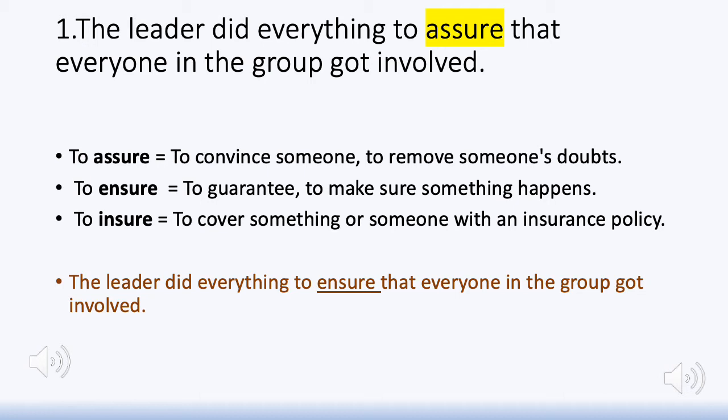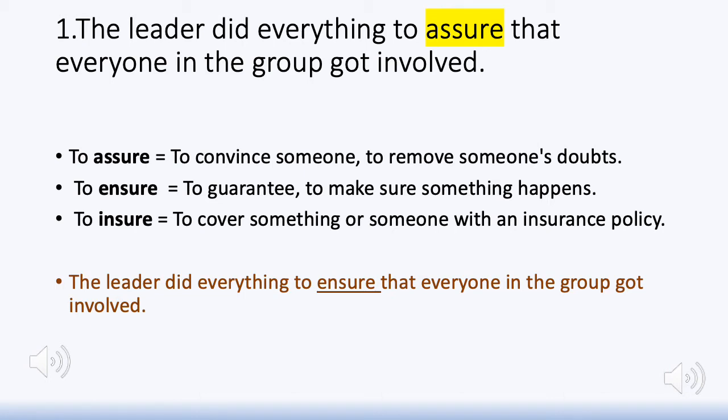In other words, assure is always followed by a noun, a person. You use assure as a verb and it is always followed by someone, the name of a person, or a noun that refers to a person. So you can only assure someone of something. Whereas ensure, a word that sounds very closely related to it, means to guarantee. It's a verb which means to make sure that something happens.